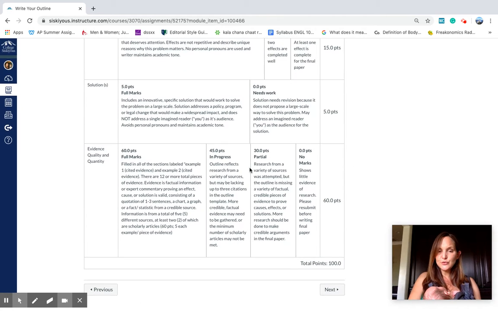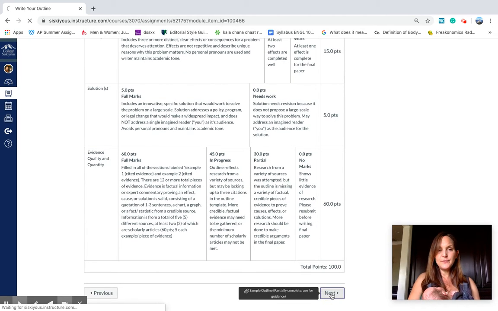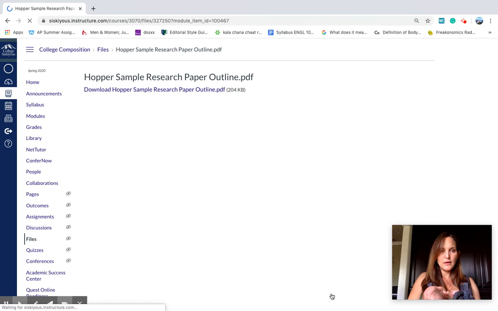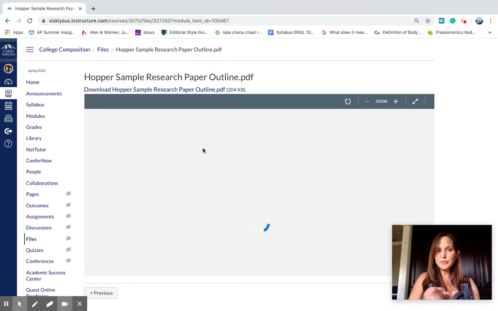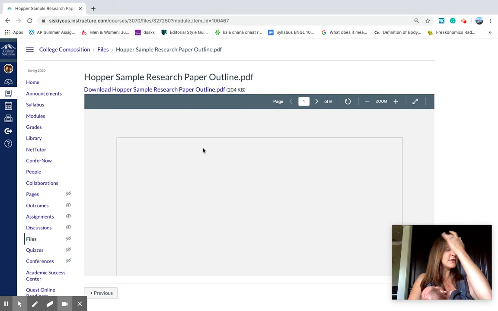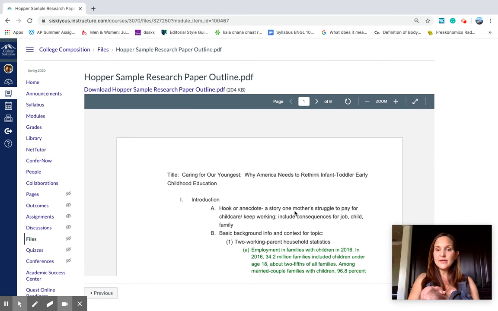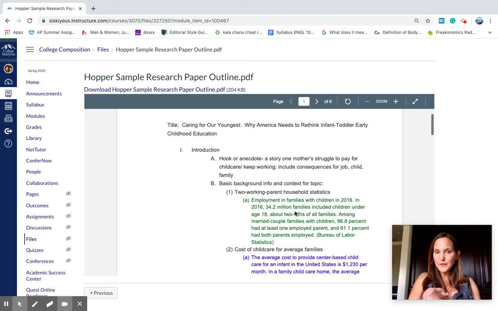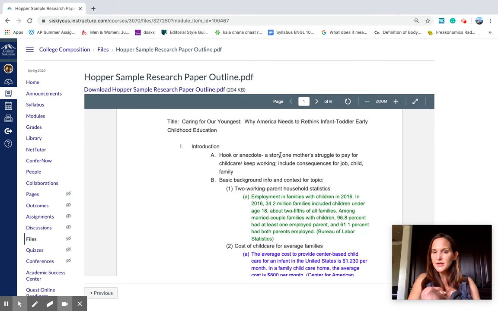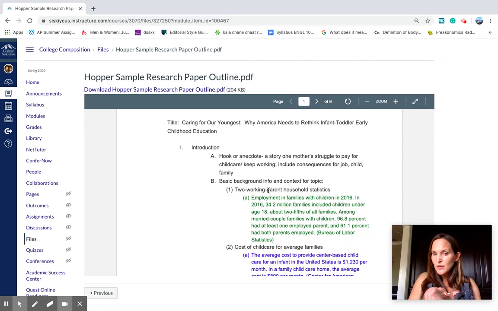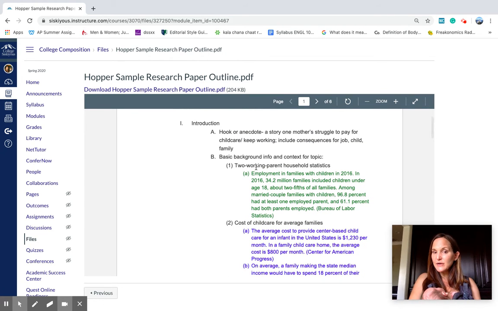All right, there is the rubric for your outline. And here is a sample for you to look at. This is a partially complete outline, so don't look at it for what's required for full credit, but it'll give you an idea of what you need to include. Okay, so under each header, you're going to describe what you'll do in that paragraph. So what are you going to do for your hook? What are you going to do for your background info?